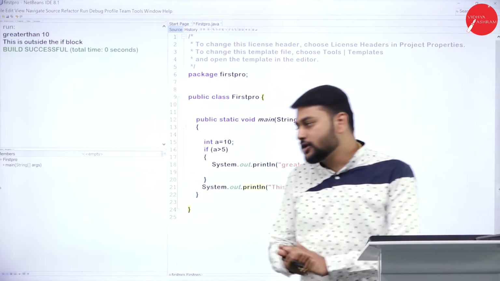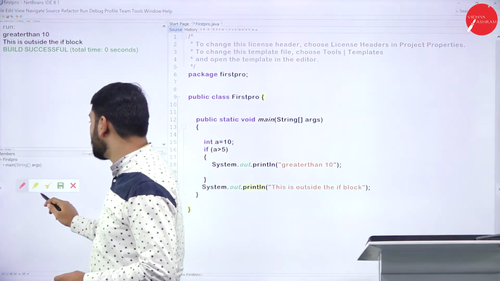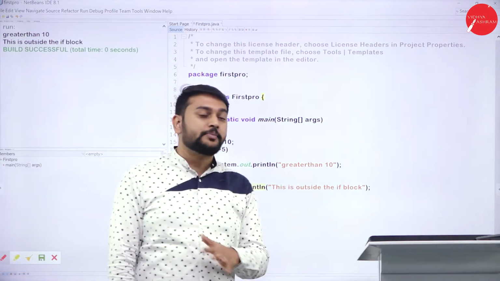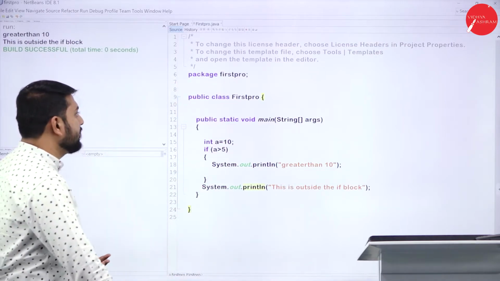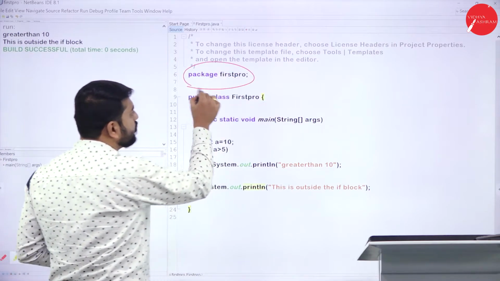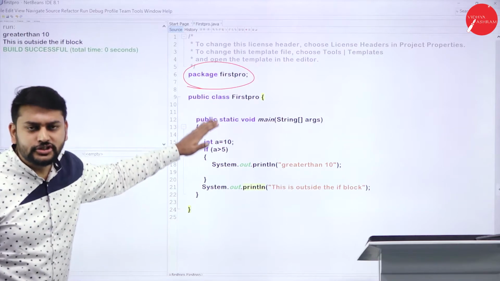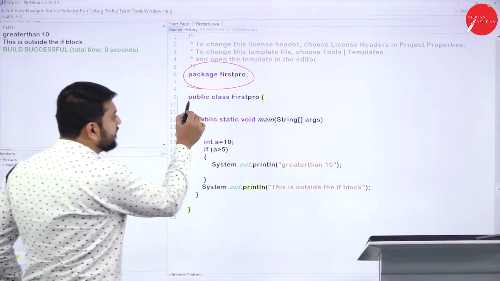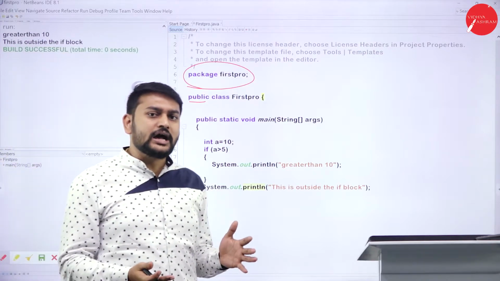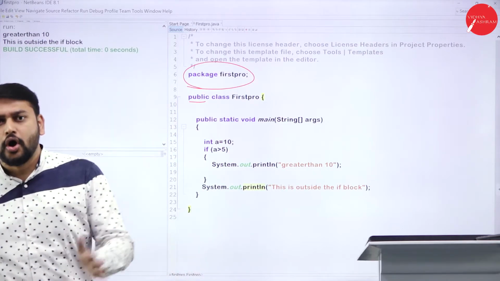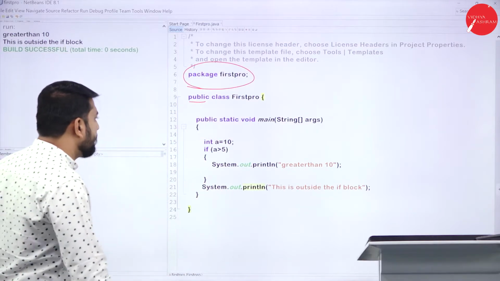So let me explain the code for all of you now. Please observe what I have in my program. Let me annotate and explain this program for all of you. What have I taken here? Please forget about the package, don't worry about the package as of now. And then my program starts here. I'm using the keyword public. By default, it is taking public because my class will be accessible throughout the program. That's the meaning of public. So don't worry about this public keyword.